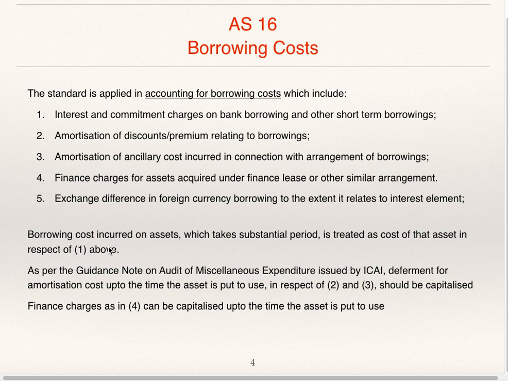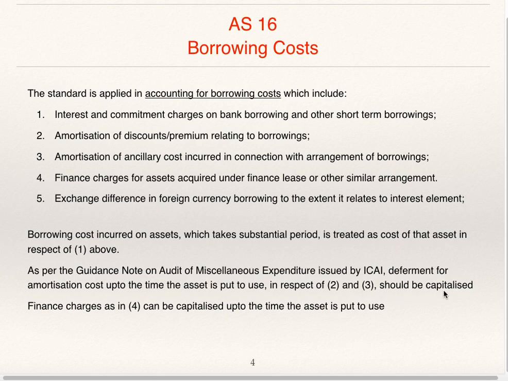In case of one above, that is nothing but interest and commitment charges on bank borrowing and other short-term borrowings. As per guidance note on audit and miscellaneous expenditure issued by ICAI, deferment for amortization cost up to the time the asset is put to use in respect of 2 and 3 should be capitalized.